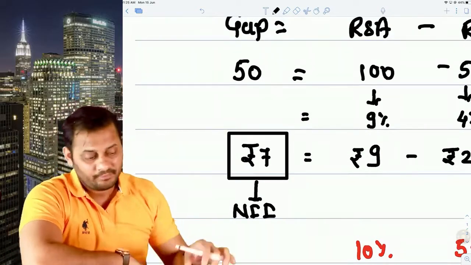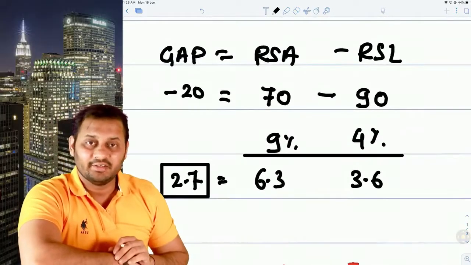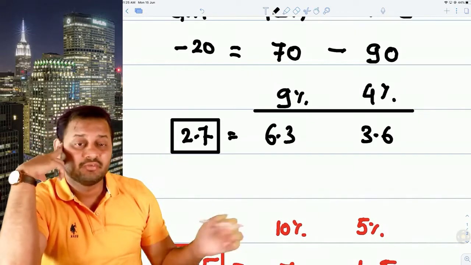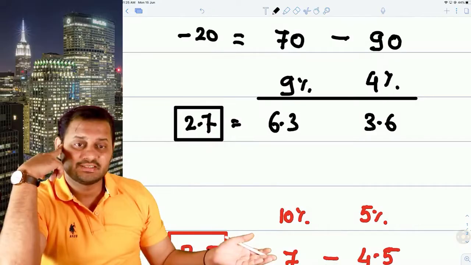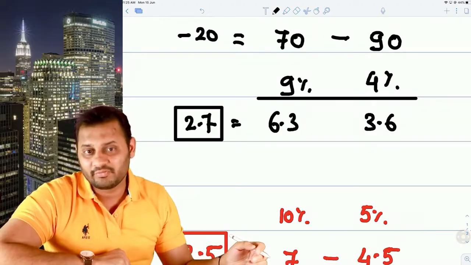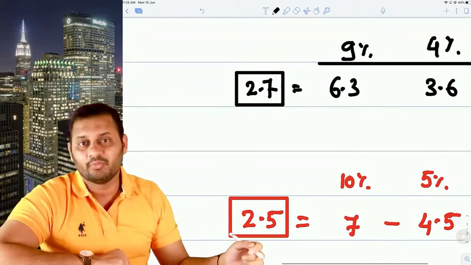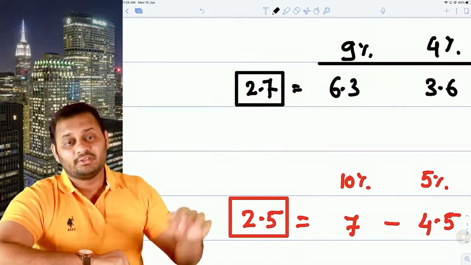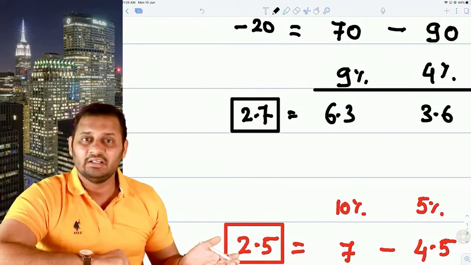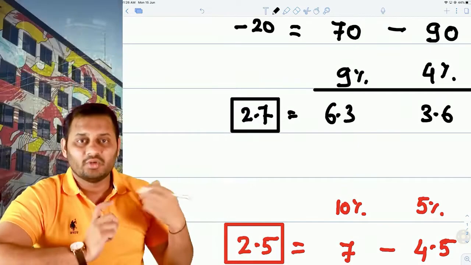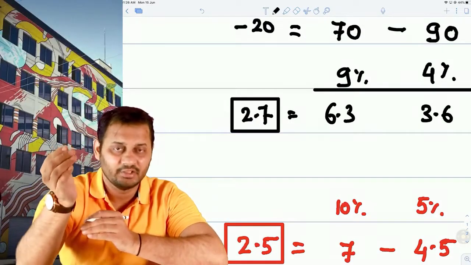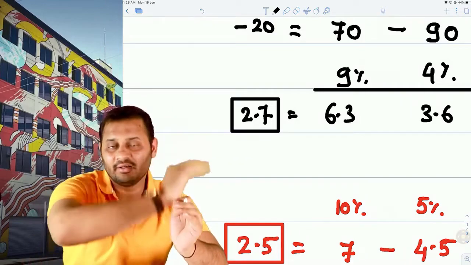This is the reason. But in case the gap is negative and the interest rate increases, what happens? If the interest rate increases from 9 to 10 and 4 to 5, what will happen? On 70 you will be receiving 10%, that is 7 rupees. On 90 you will be paying 5%, that is 4.5, and the net interest income will be 2.5. Because the gap was negative, you can see the increase in interest rate has resulted in a decrease in net interest income. So ultimately, positive gap, increase in interest rate, increase in income. Negative gap, increase in interest rate, decrease in income.